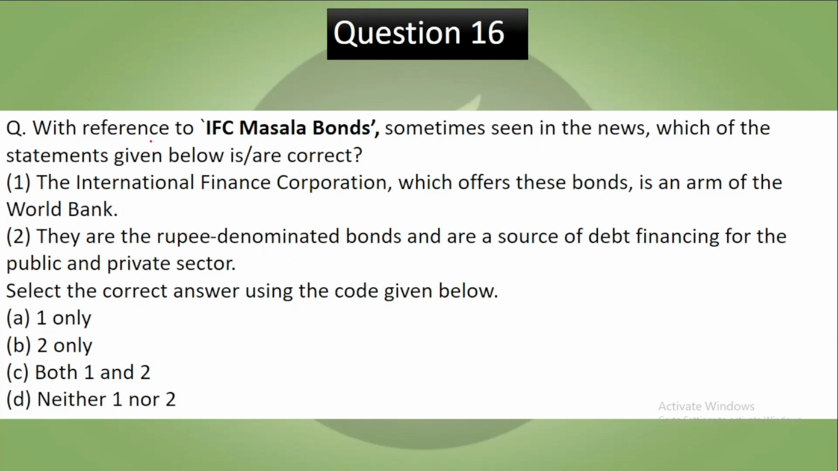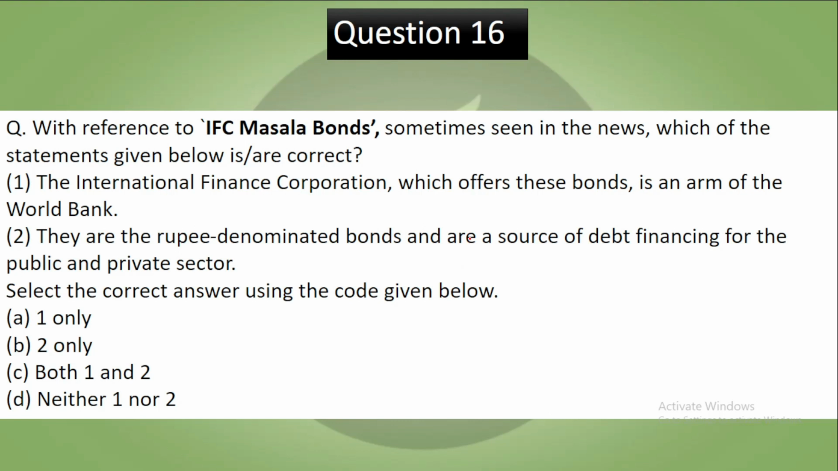Question 16. With reference to the IFC masala bonds sometimes seen in the news, which of the statements given are correct? The International Finance Corporation, which offers these bonds, is an arm of the World Bank. These are rupee-denominated bonds and are a source of debt financing for public and private sector. Select the correct answer using the codes given below.